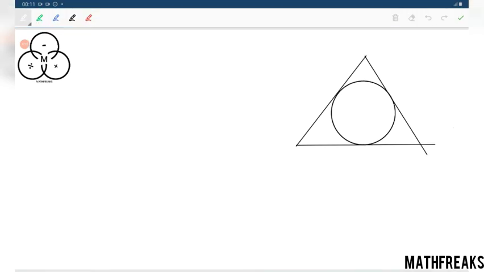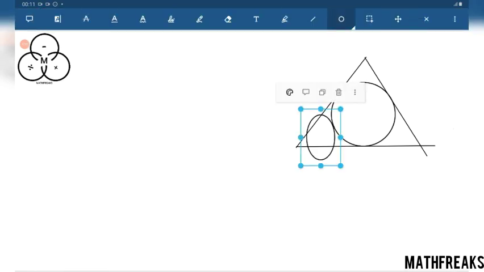This is the circle of radius r, corner circles are given.